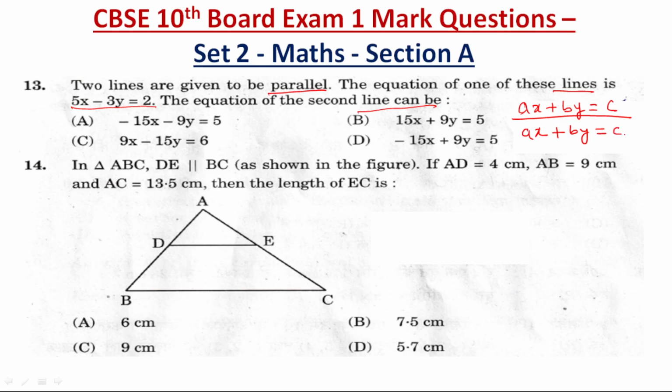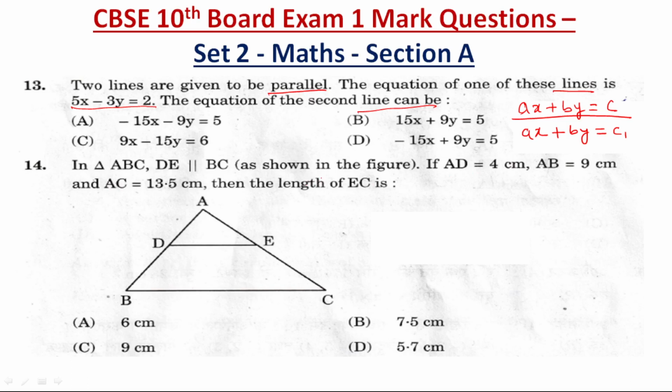It will be c1, c2, c3. Constant will not be the same, if it is a parallel line. The coefficients of x and y remain the same.